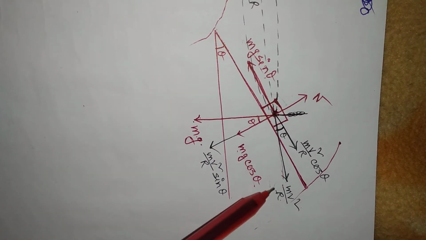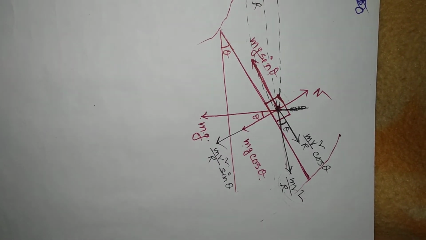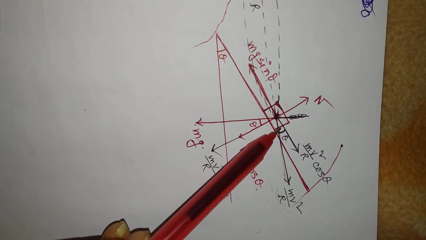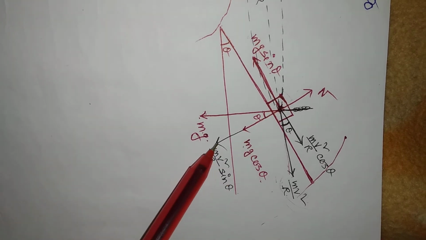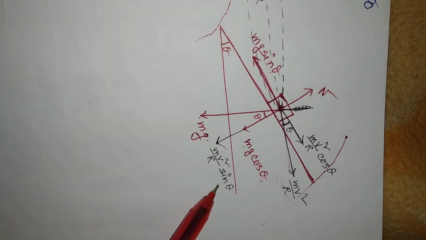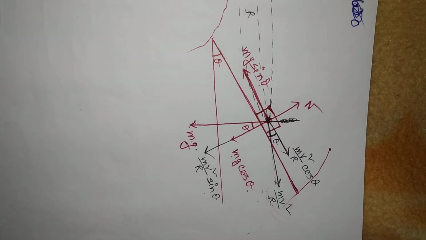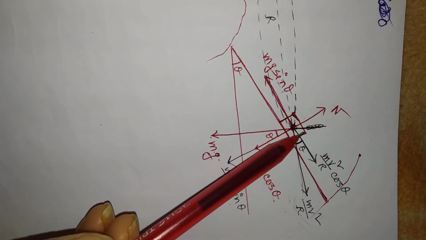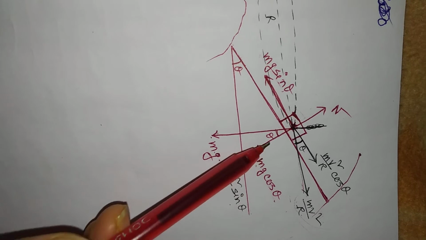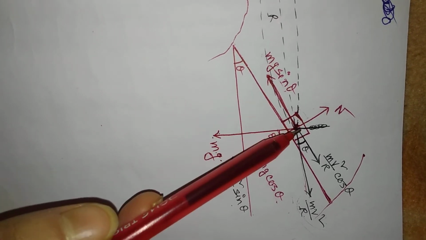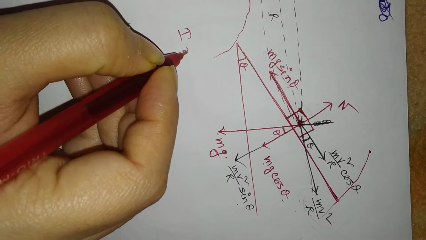So you can see here we can split this vector into two components. One component is along this direction, which is mv square by r cos theta, and the other component is along this direction, which is mv square by r sin theta. So just look at here. If the vehicle is at rest at this position, not skidding along this side or along this side, so we can say that it is in equilibrium.